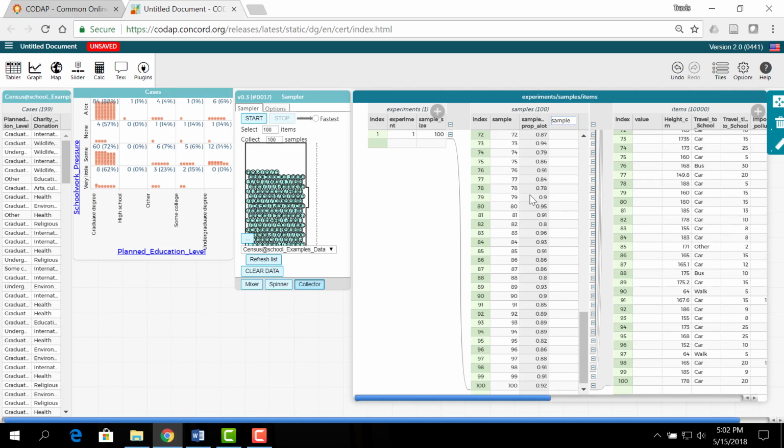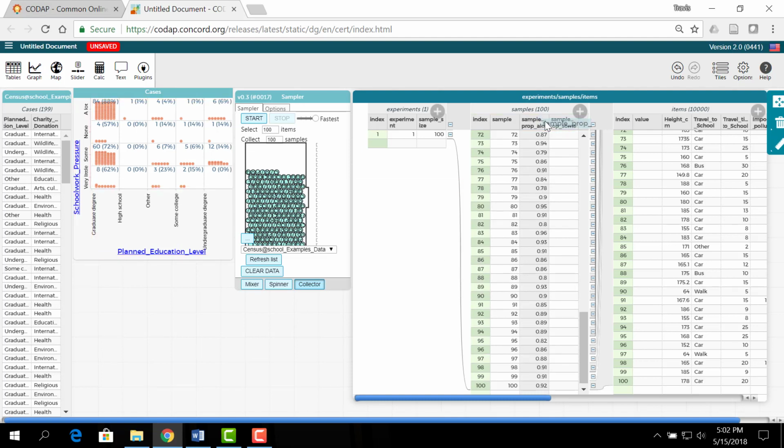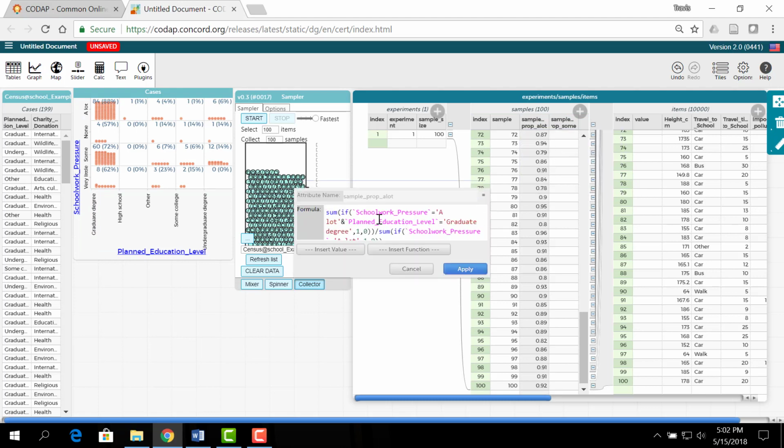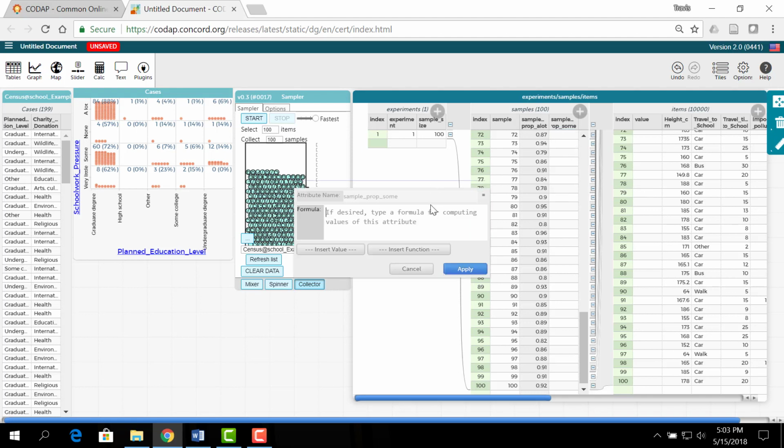Step two. Now we need a sample proportion, but this time we're going to do it for some. Now, this formula is pretty near the same as what we just did a minute ago. So rather than retyping this beautiful thing from start to finish, what I can do is copy it from the previous one, and I'm going to go ahead and paste it in here.